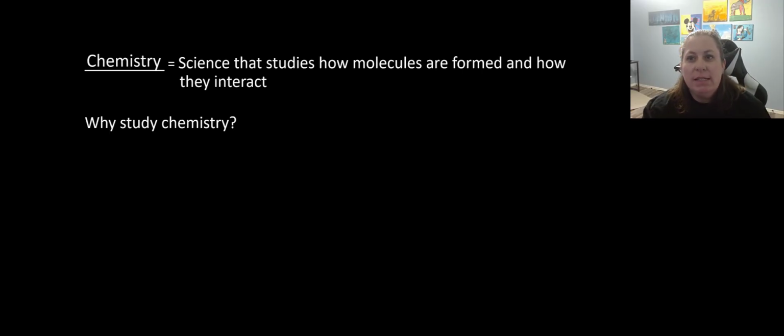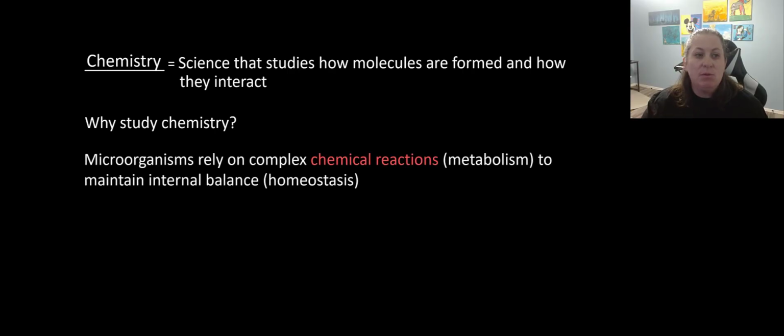So chemistry is the science that studies how molecules are formed and how they interact with each other. So why do we need to study chemistry if we're in microbiology? Well, microorganisms rely on complex chemical reactions, so how new molecules are formed or broken apart, and how they interact, which is called metabolism. And they do this in order to maintain an internal balance that we call homeostasis. And so this is why we have to review chemistry. So let's look at some definitions first.